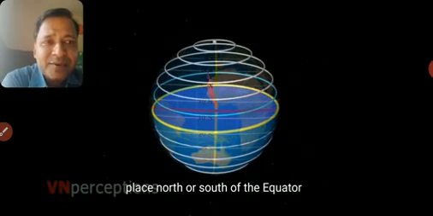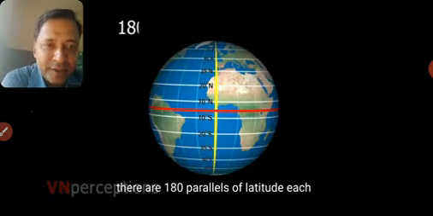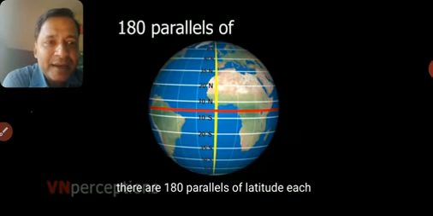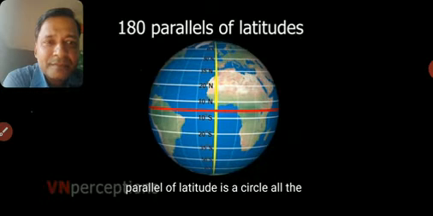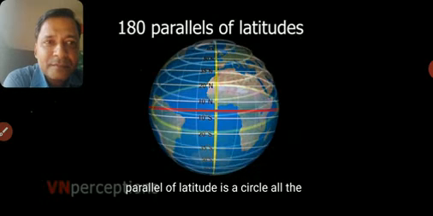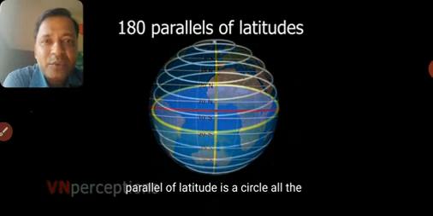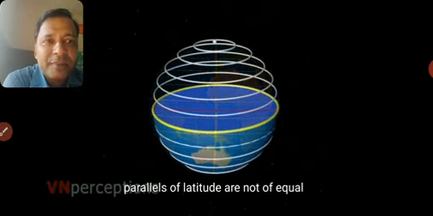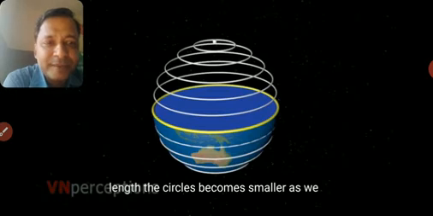So we can say latitude is the angular distance between the equator and the point. There are 180 parallels of latitude plus the equator, so the number of latitudes will be 181.